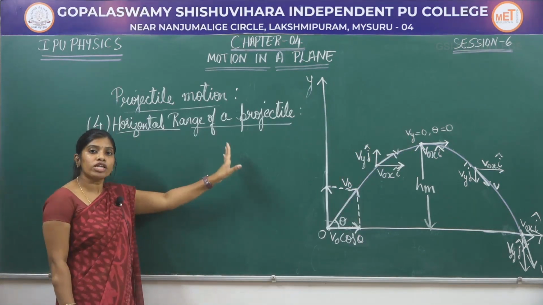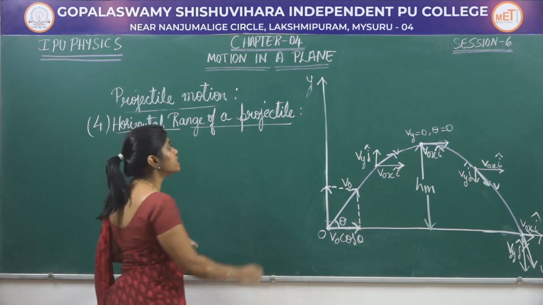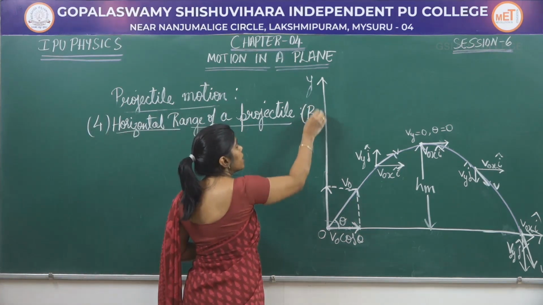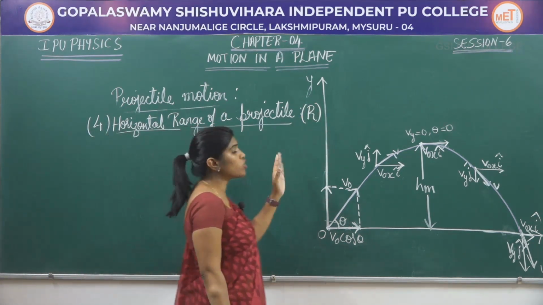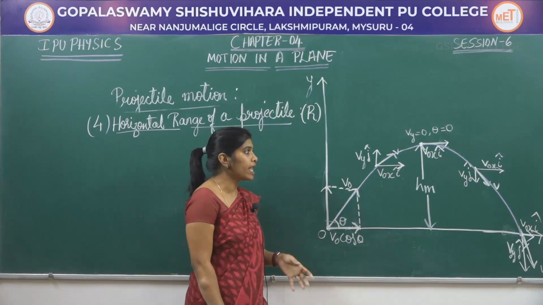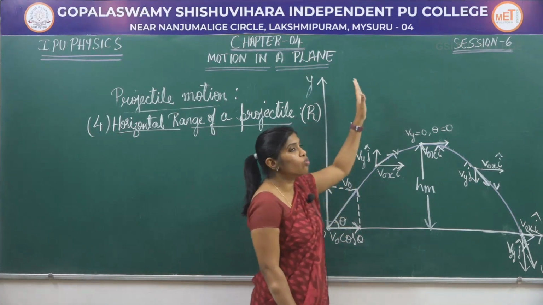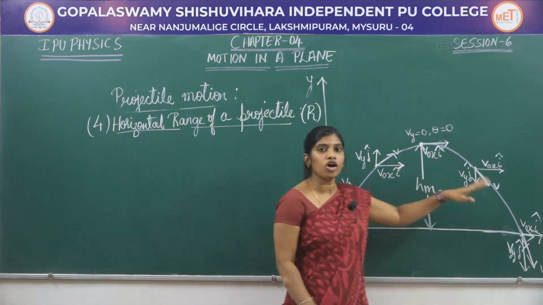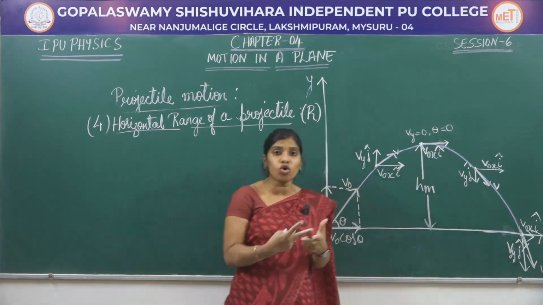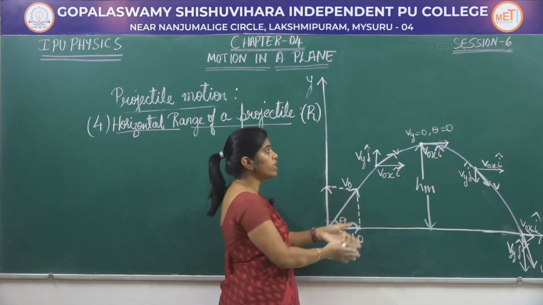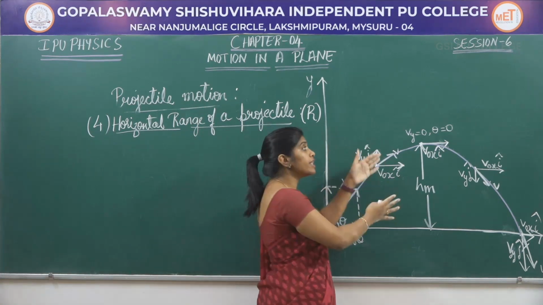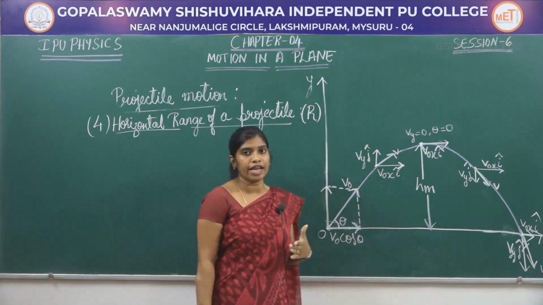Next, let us find the horizontal range of a projectile. It is denoted by the letter capital R. What is horizontal range? The projectile has moved in the vertical direction as well as in the horizontal direction. There are two components of this projectile. One is in the horizontal direction and the other one in the vertical direction.